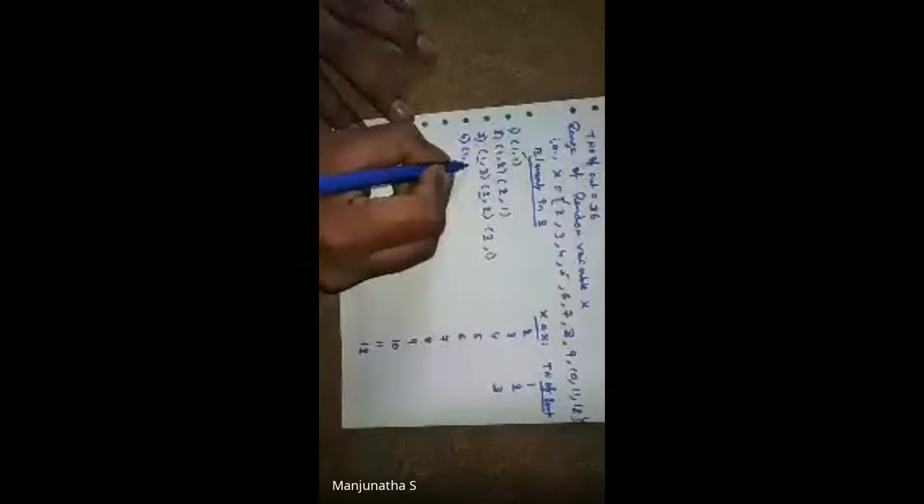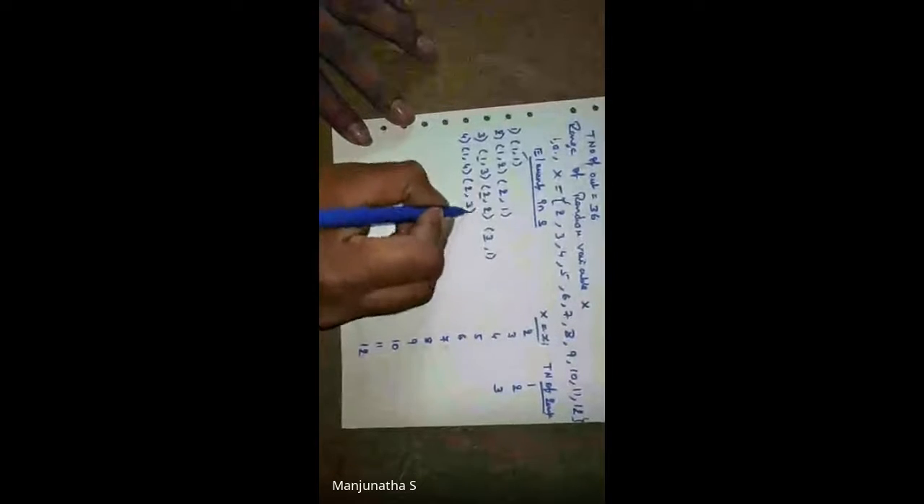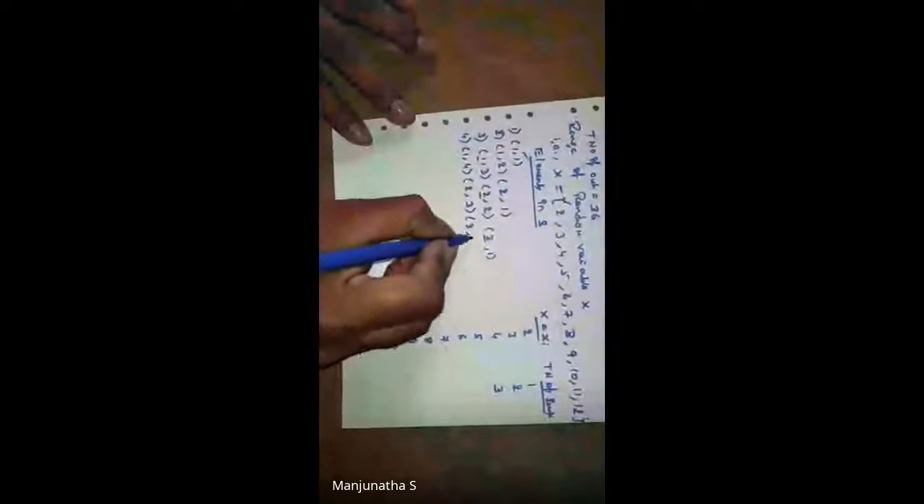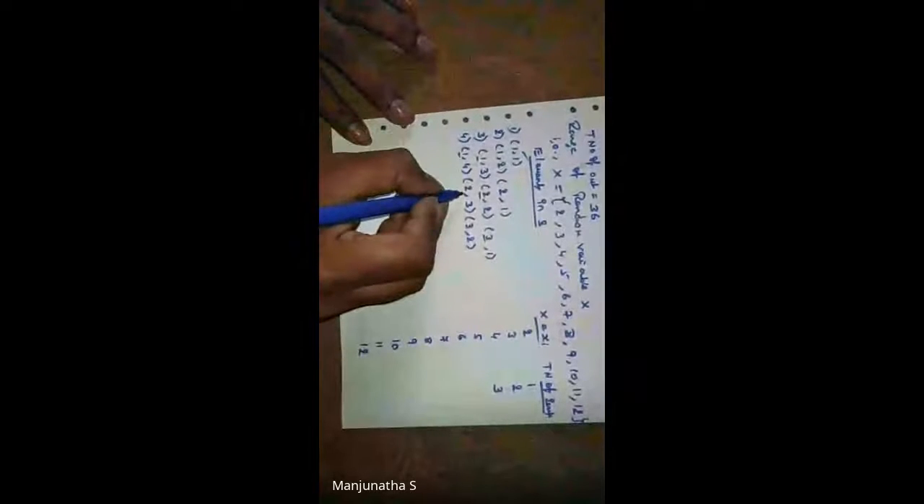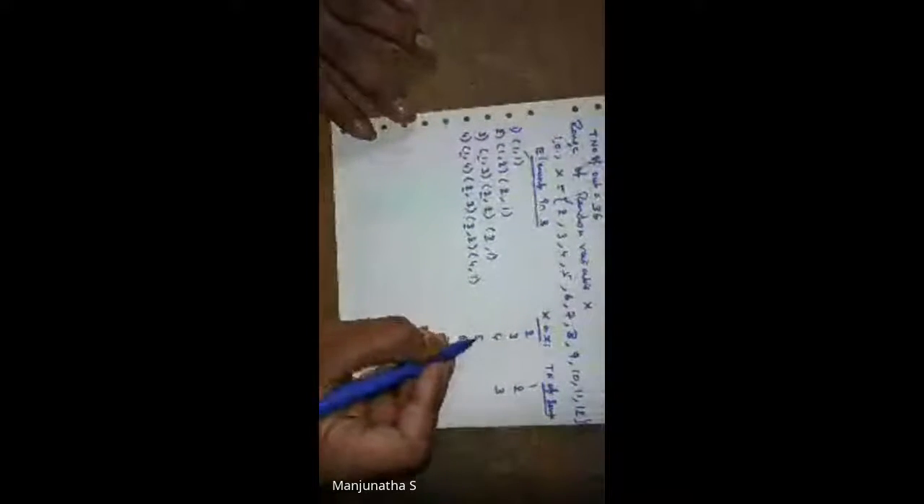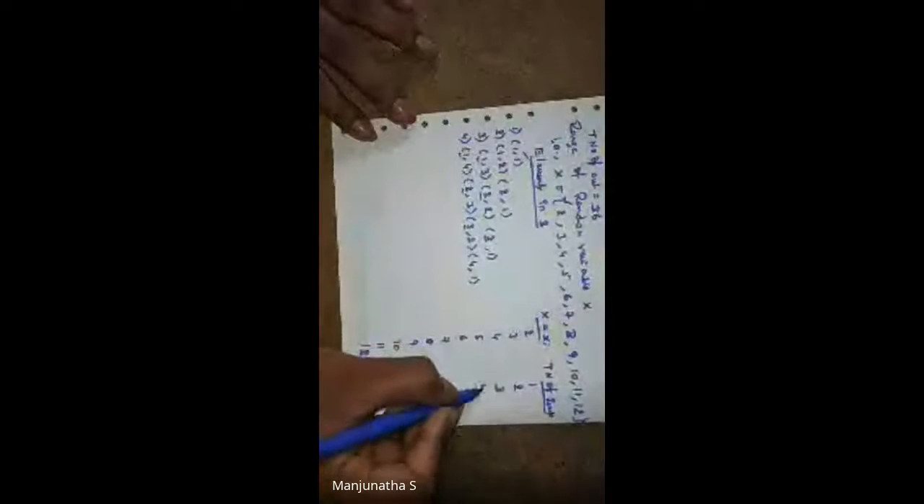Similarly, the fourth one. 1 comma 4 is 5. 2 comma 3 is 5. 3 comma 2 is 5. I'm going order wise: 1, 2, 3, next 4. 4 comma 1 is 5. 5 comma 1 will not get 6, the starting number itself is 6, so we will not get it in row 5. So 1, 2, 3, 4.